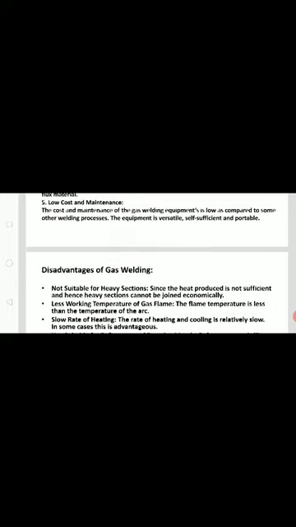Suitable to weld dissimilar metals. With suitable filler and flux material, dissimilar metals can be welded. Low cost and maintenance. The cost and maintenance of gas welding equipment is low as compared to some other welding processes. The equipment is versatile, self-sufficient and portable. All these are the advantages.